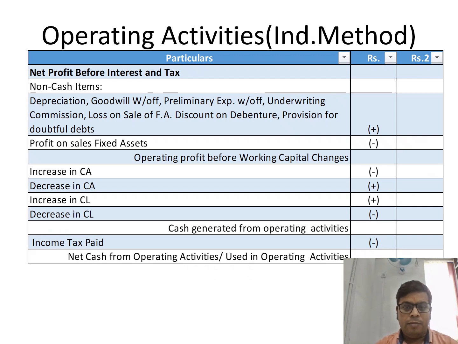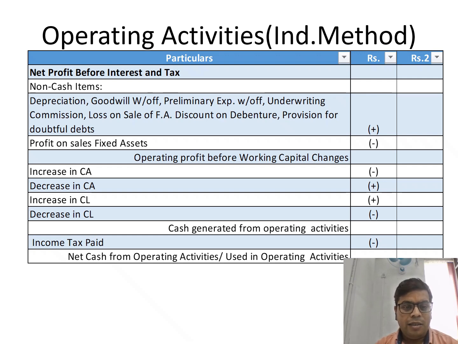See the format of the indirect method of operating activities. So you can see net profit before interest and tax. Then we'll add non-cash items. Non-cash items means where there is no impact on cash, but in the income statement we have to record it.